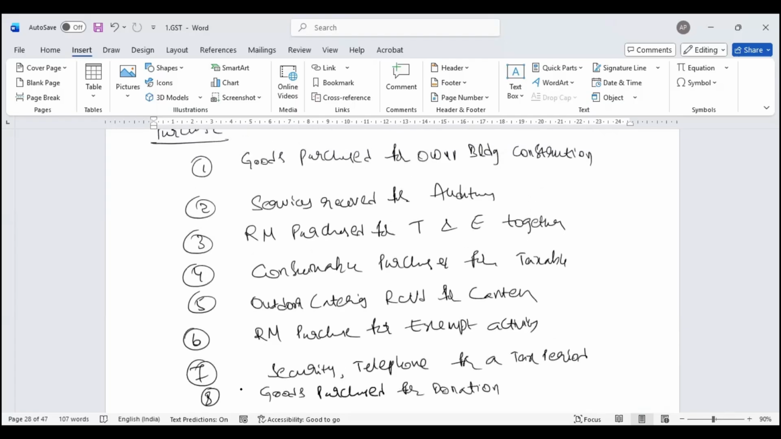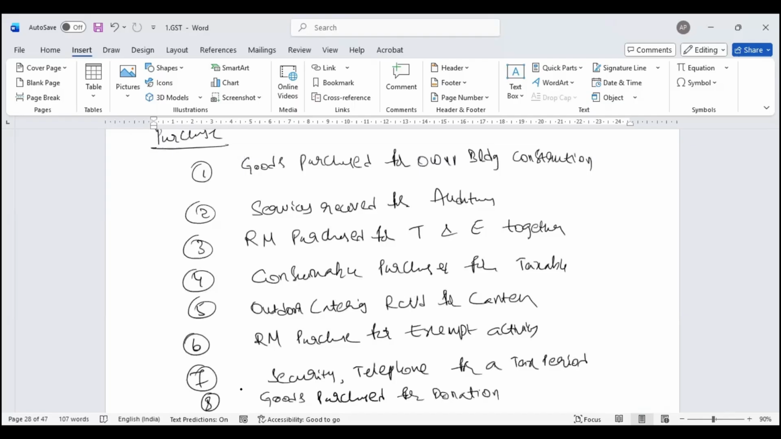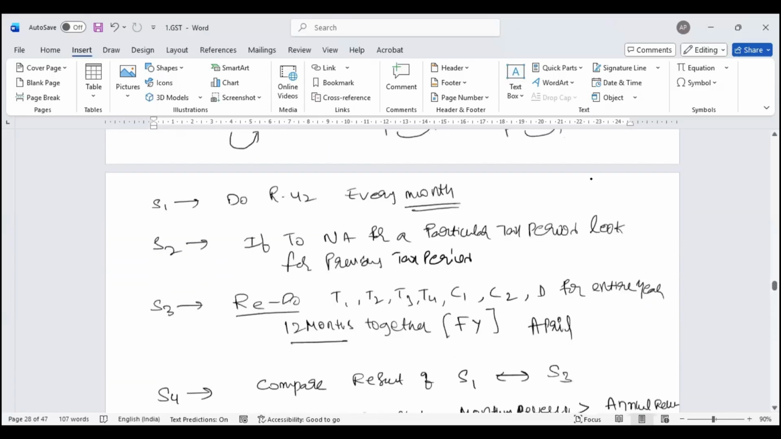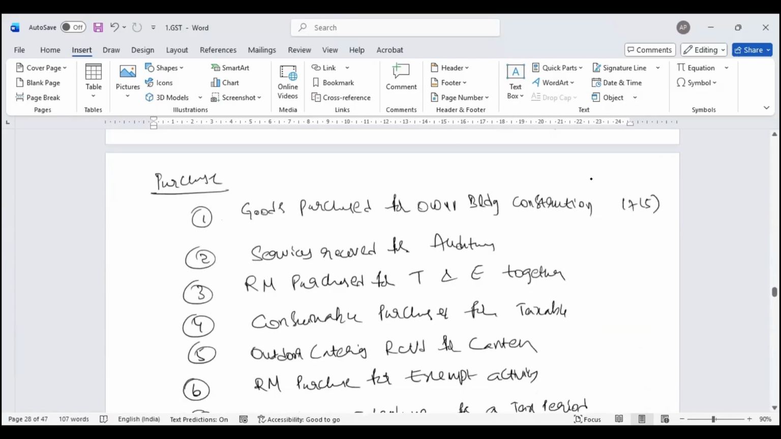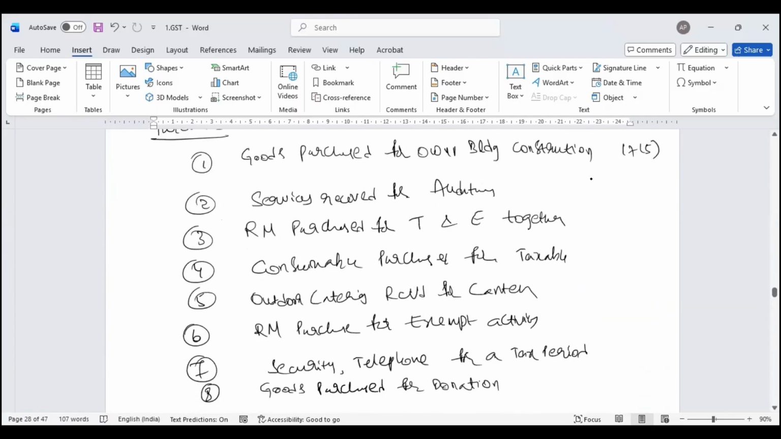Now, all these purchases will come and sit in your starting point called T, the common credit, the basic credit. From here, I'll start segregating T1, T2, T3, T4. Goods purchased for own building construction: 17.5, Clause C, Clause D. Clause C, I give to someone. Clause D, I do myself. So this I'll call 17.5. Where does it go? Look at your T1, T2, T3. It goes to T3. So the first item, I'll call T3.